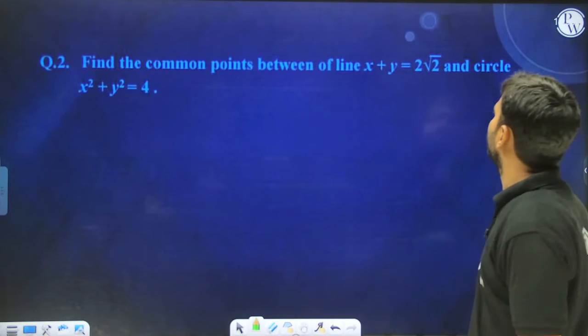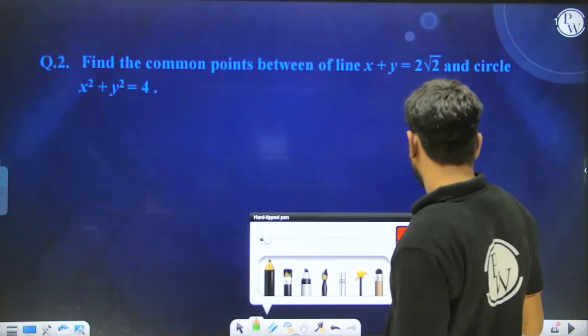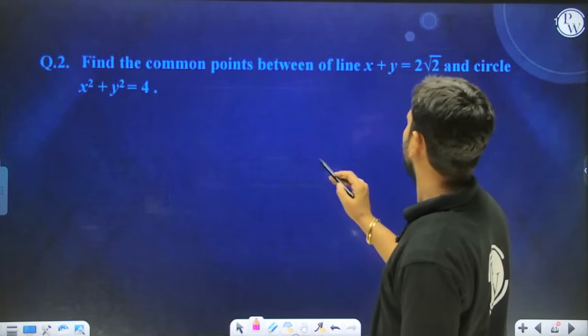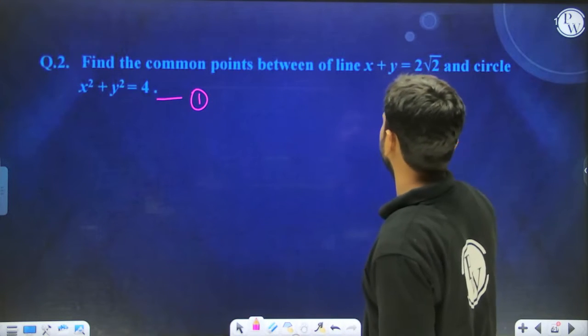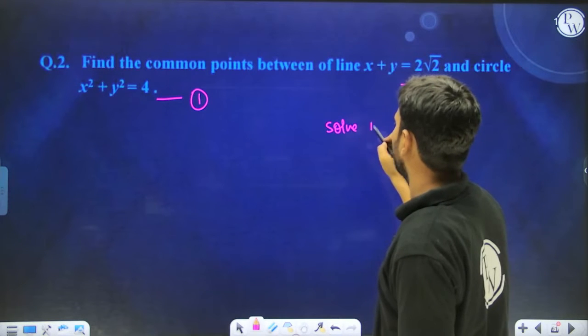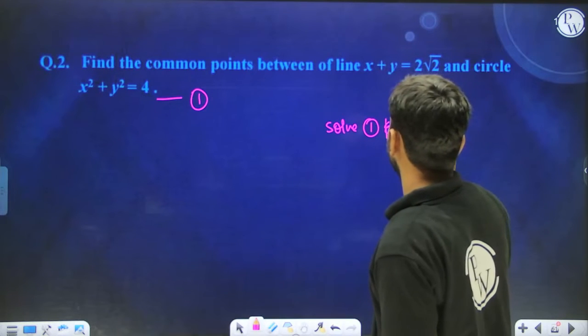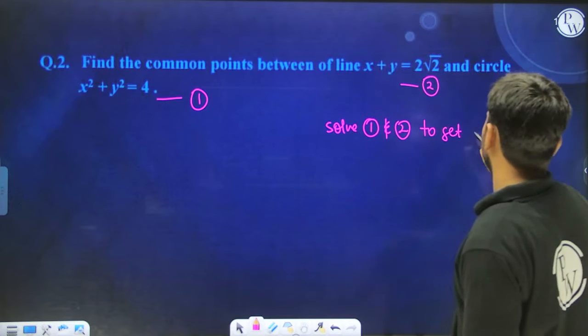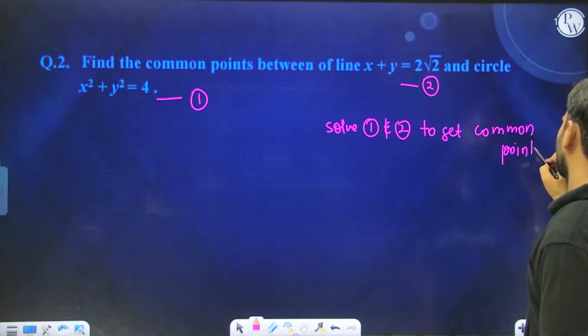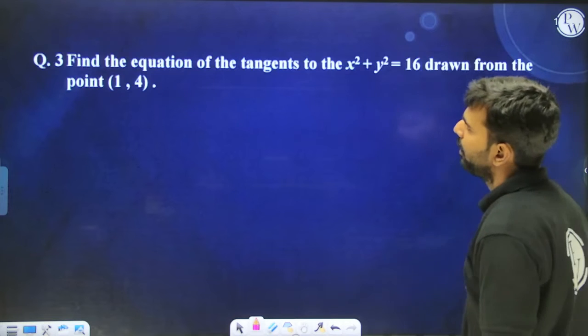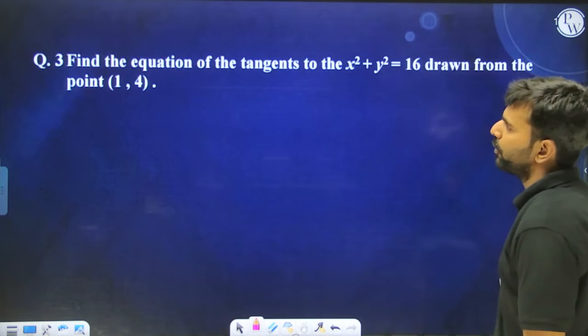Find the common points between this line and this circle. Okay, common points. Okay, we need to solve these two equations, nothing else. 1 and 2. Solve 1 and 2 to get common points, no doubt about that. Okay, yep, alright. Find the equation of the tangents to the circle drawn from the point,